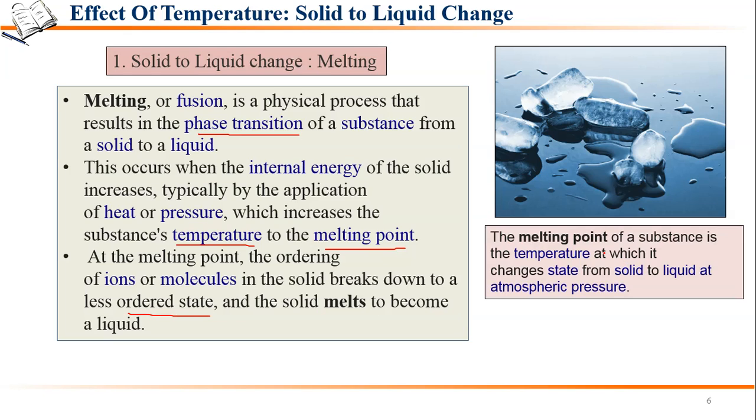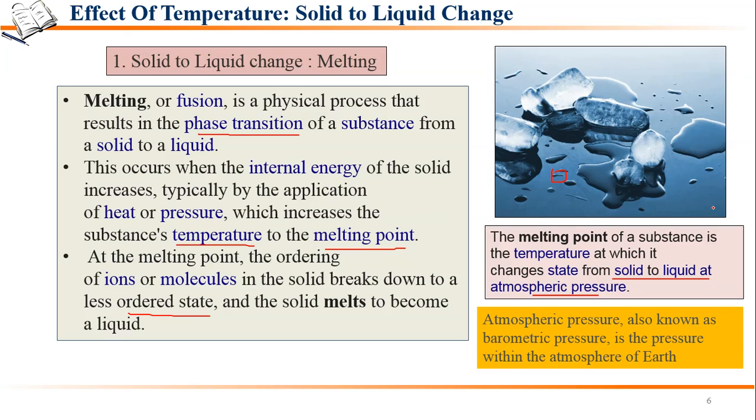It is the temperature at which the substance changes from solid to liquid at atmospheric pressure. For example, ice melts at a temperature of 0 degrees Celsius to form liquid. So you can say that the melting point of ice is 0 degrees Celsius. Fine. So at melting point, the ice changes its state from solid to liquid.